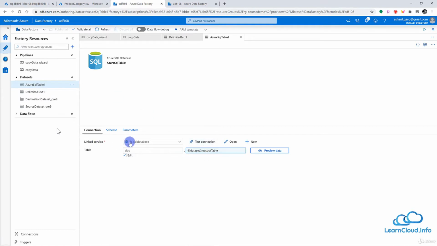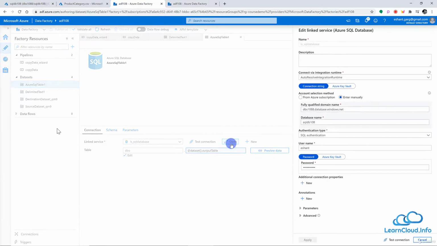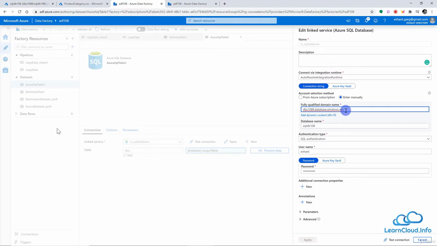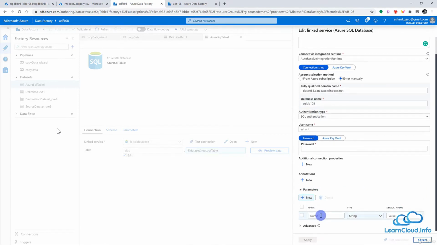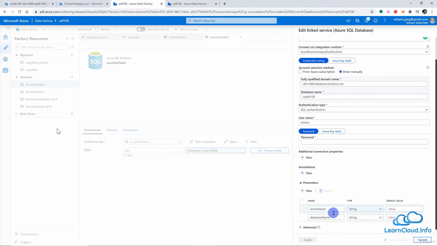Now if I go to the linked service here, and if I open the linked service, this is my existing linked service. But if you see here, this is my server name, and you can see here add dynamic content. So server name I can pass dynamically. Similarly, the database name I can pass dynamically. So once again I can create a parameter here. Just to show you an example, let's say if I say server name here, and let me add another one as a database name. All right, so we have two parameters here.